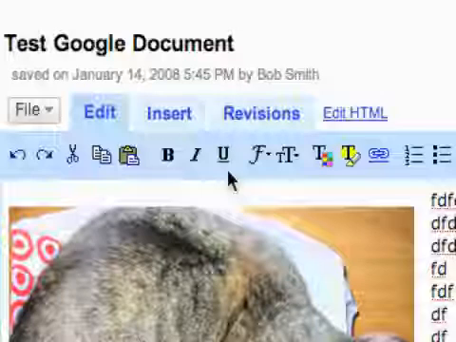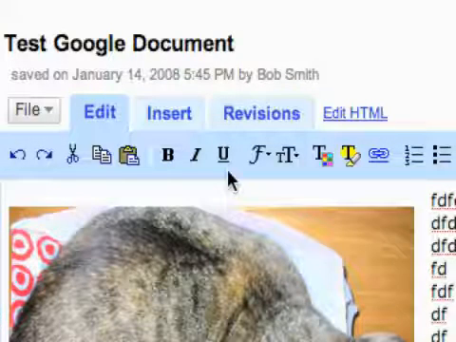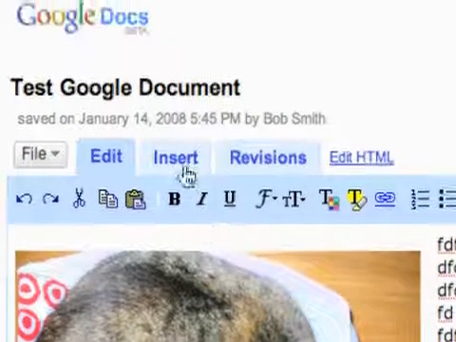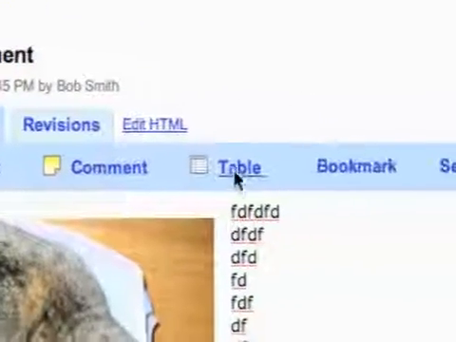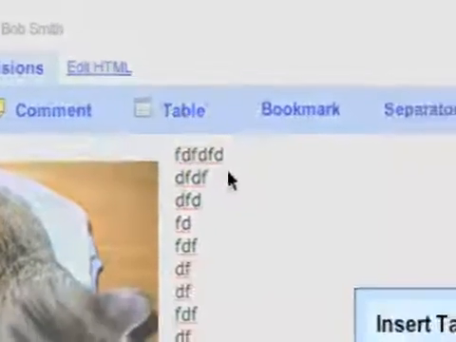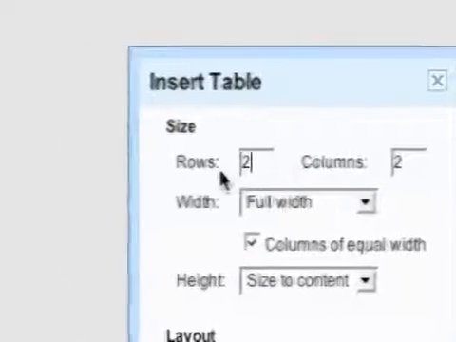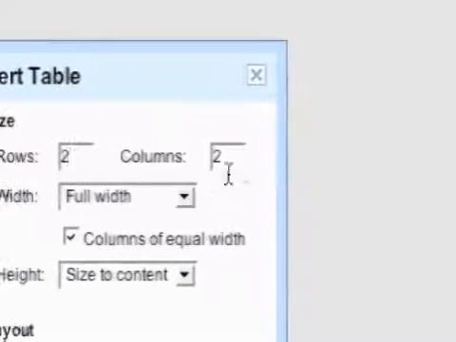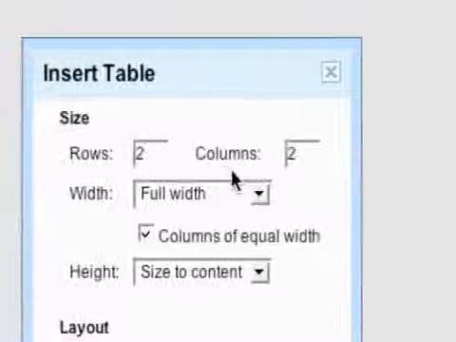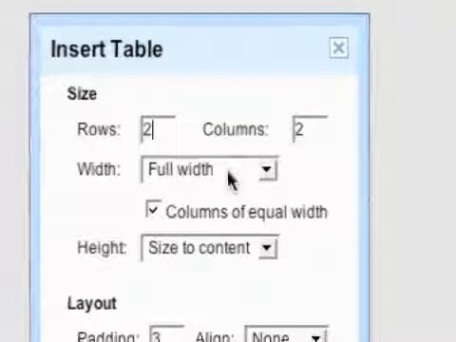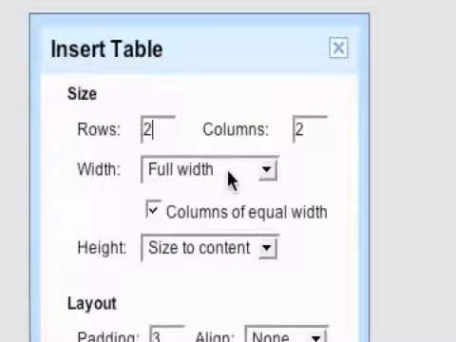Now I'll show you how you can insert a table into a Google document. So we'll just go back to our Insert tab, and the next option is Table. And here are some of your options. You can set the rows and the columns, and I'll also be able to add more later, so I don't have to worry about if I need to change it later.